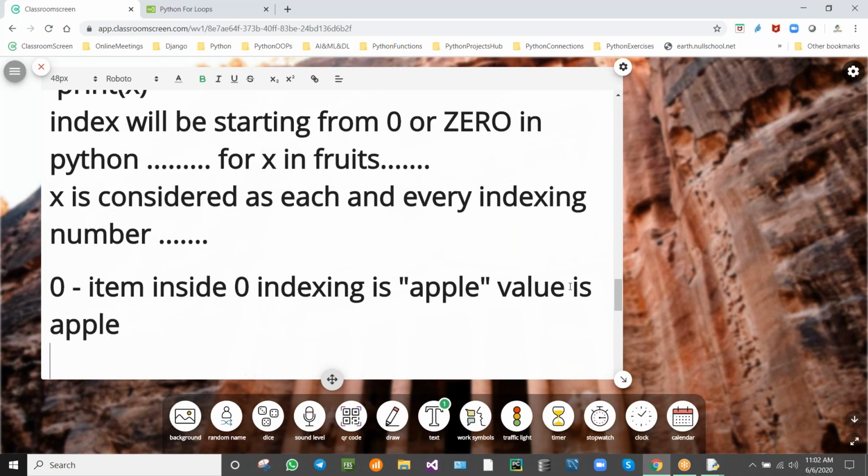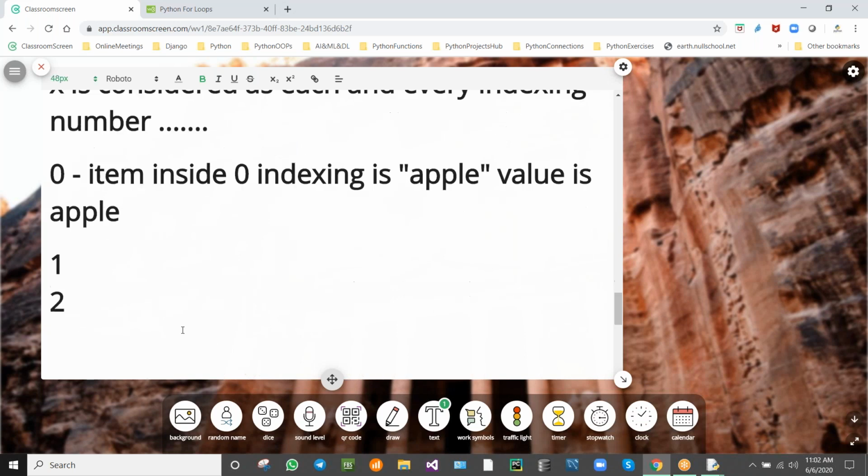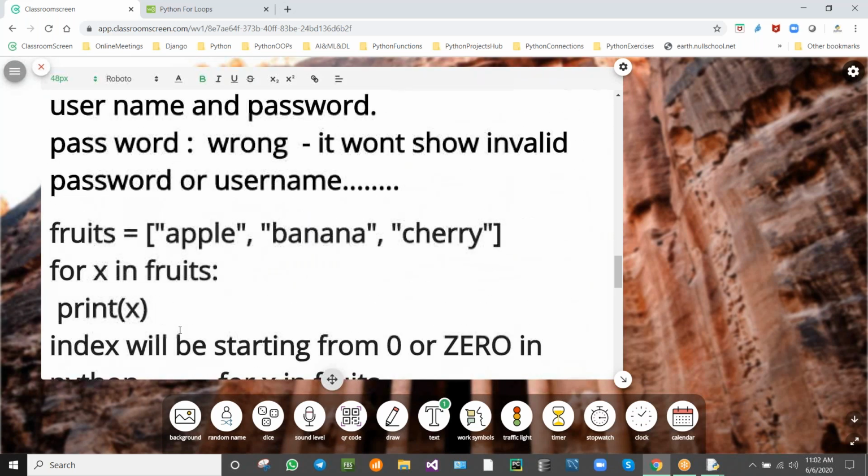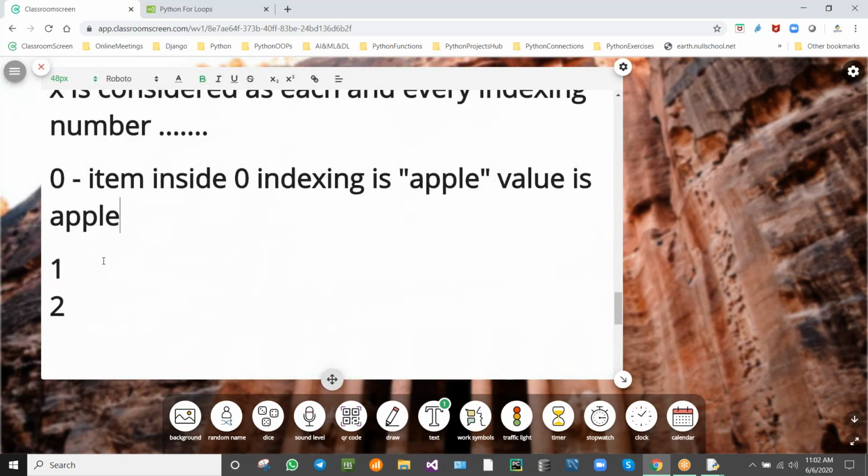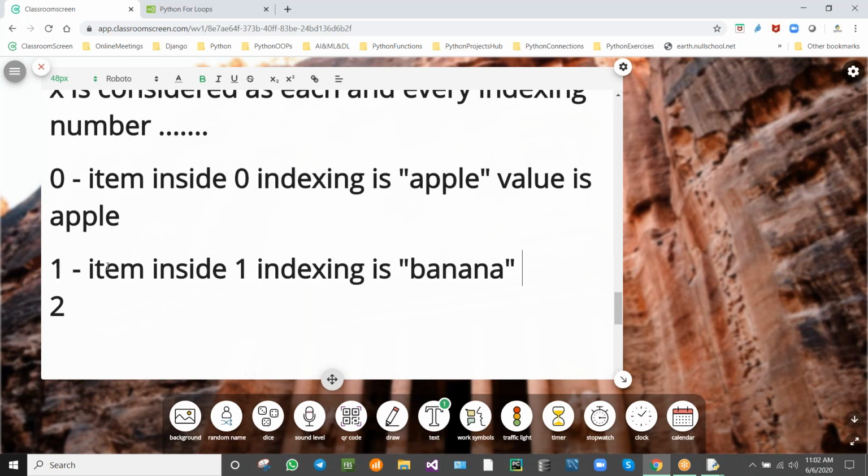Value, item or value, we can say like that. Item inside the 0 indexing is apple. And what about the 1? Next one is banana. Same thing, isn't it? Item inside 1 indexing is banana. And item inside 2 indexing is cherry.